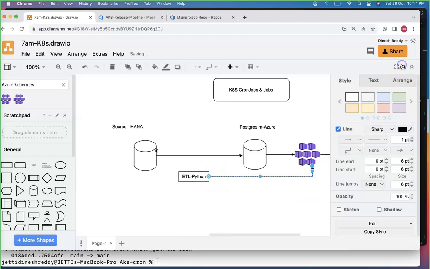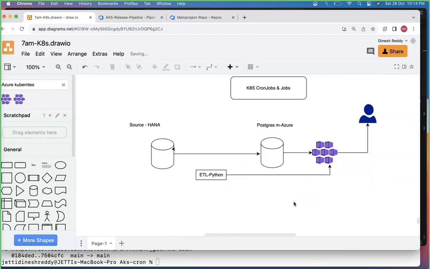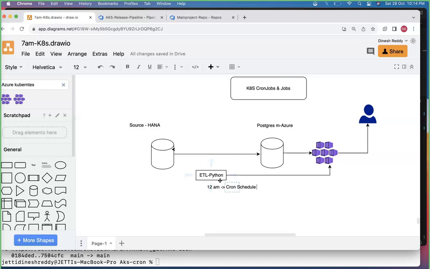If you do this activity, team, what will happen? Now Kubernetes has two activities. Activity number one is to run the Python job, the Python ETL which you created. For example, every day at 12 AM you need to run this, so you will set up your cron schedule accordingly. We call that a cron schedule.